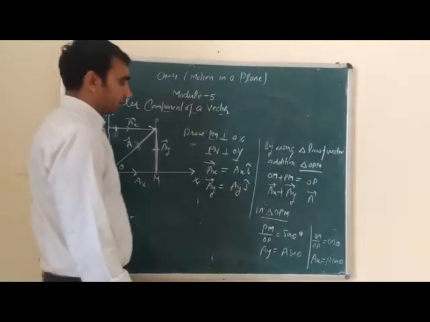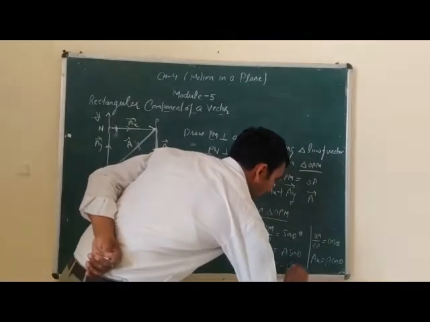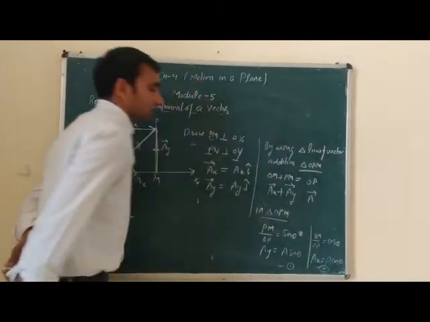This is equation first, and this is equation second.